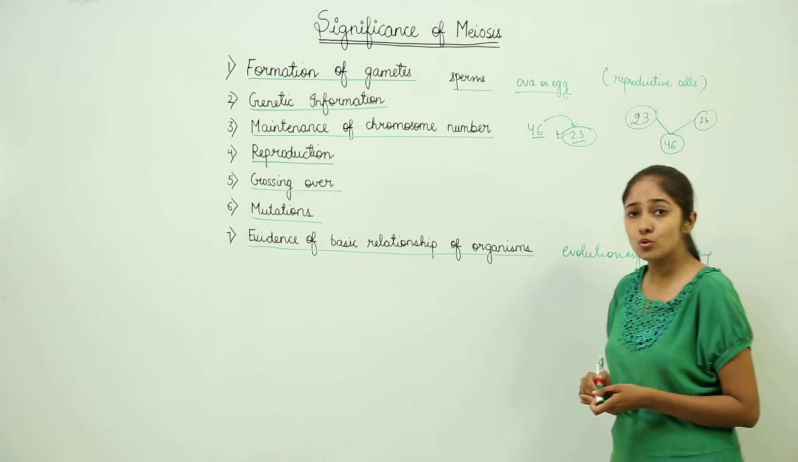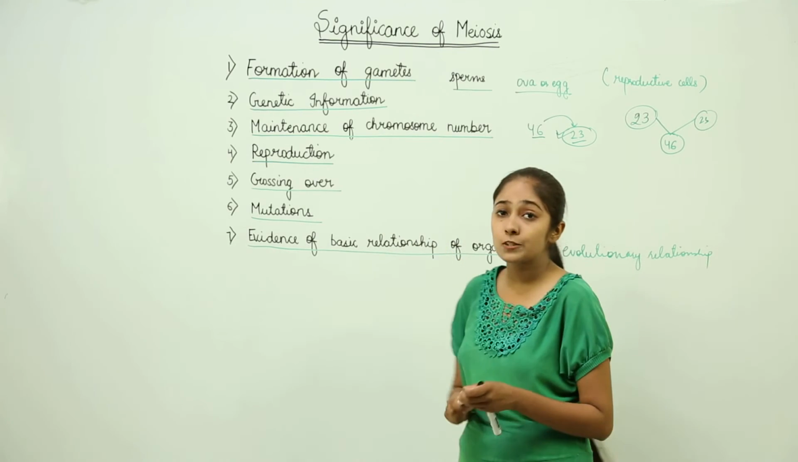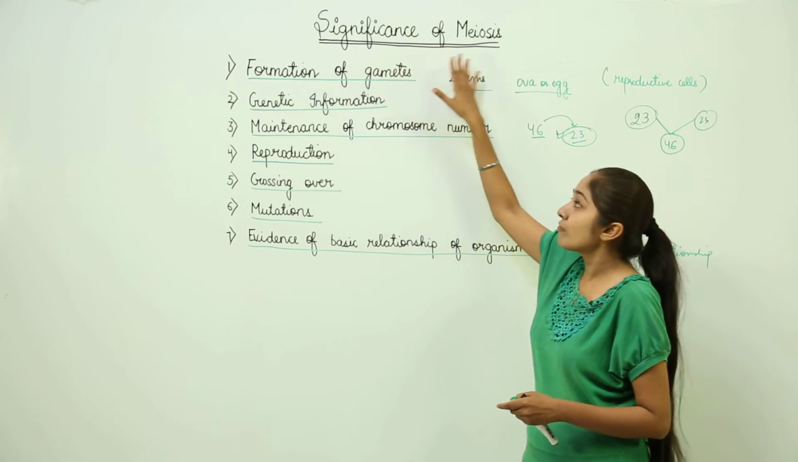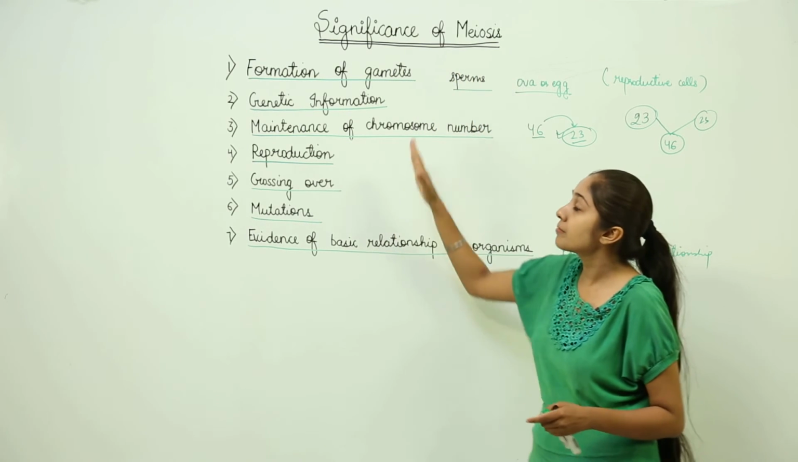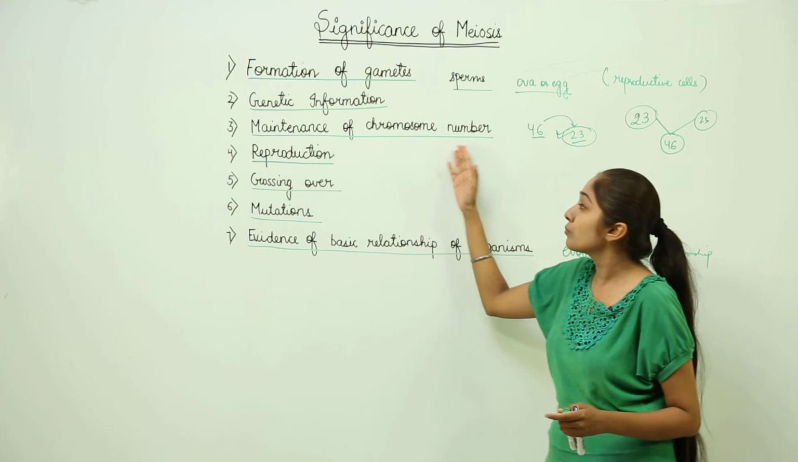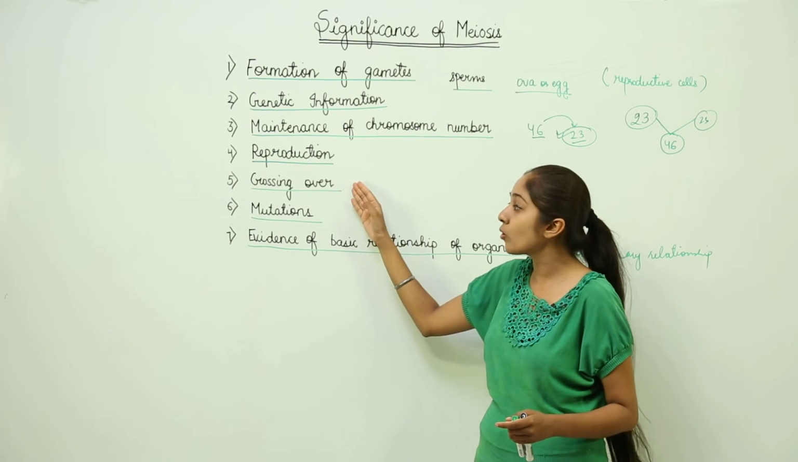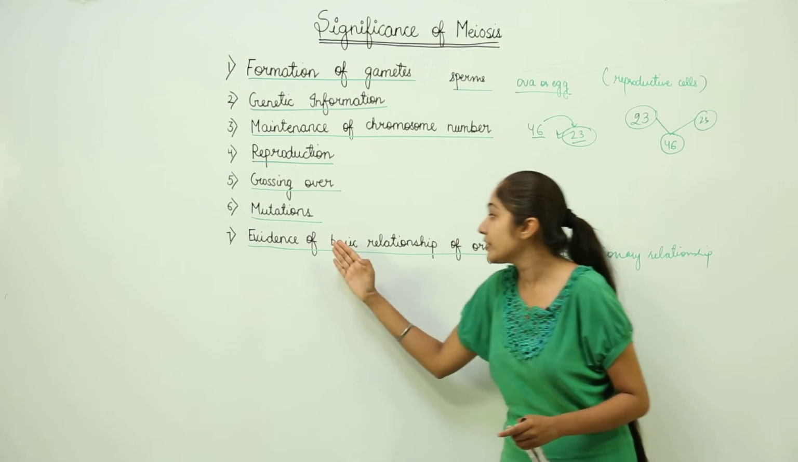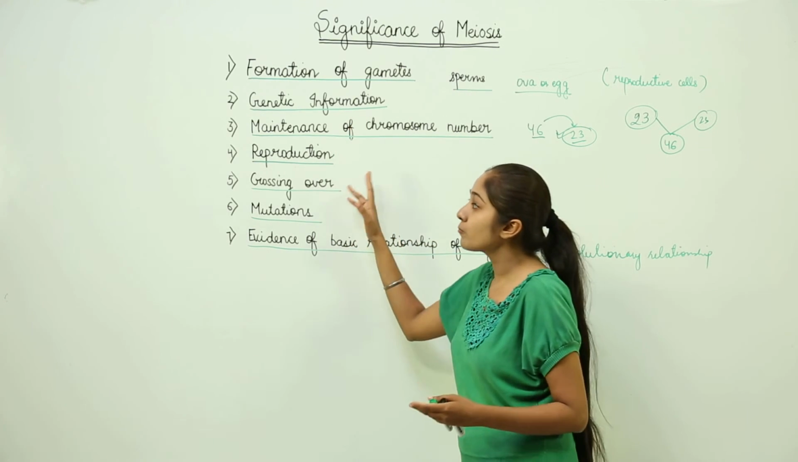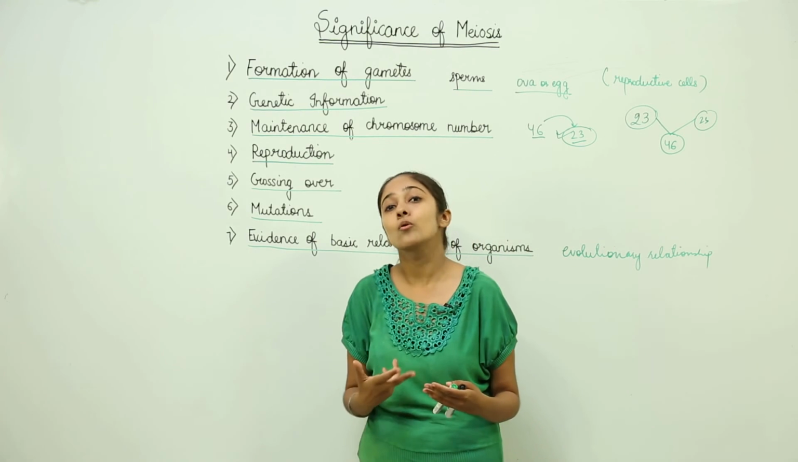Again, you just need to remember these points and you can explain these points in your own words. So the significance of meiosis, these 7 points, remember: formation of gametes, genetic information, maintenance of chromosome number, reproduction, crossing over, mutations, and the evidence of basic relationship of organisms. So please just memorize these points and explain them in your own words.